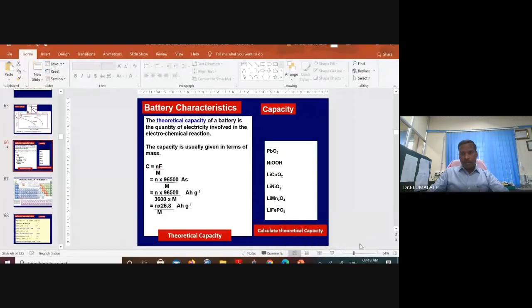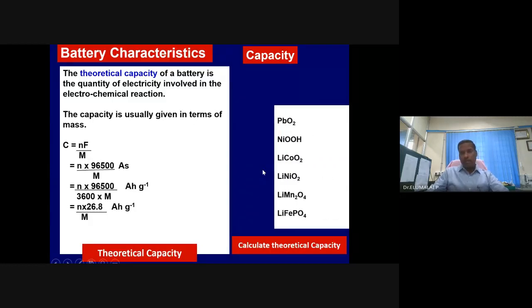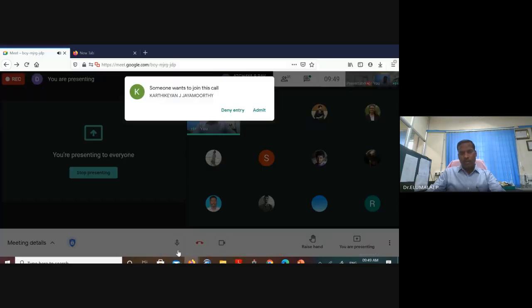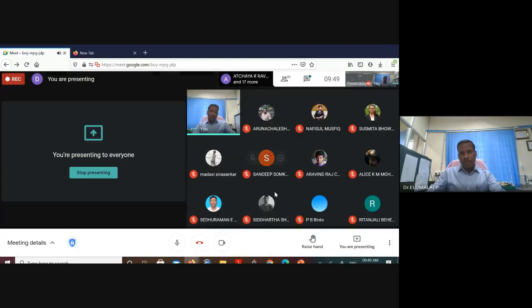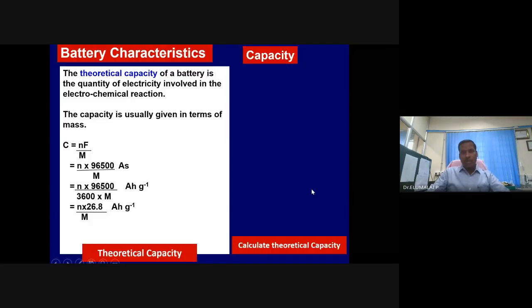If you try to remove more than 50% of lithium from lithium cobalt oxide, we will see later that its structure loses its stability. Structure collapses. Stability of the electrode becomes very, very poor. You are not going to get long cycle life. So the maximum extraction of lithium that can be taken out from lithium cobalt oxide is 50% only.